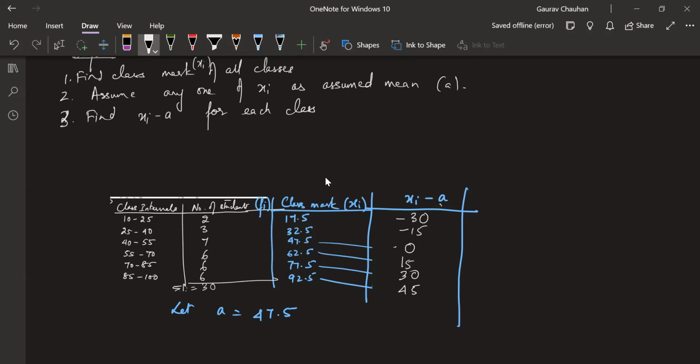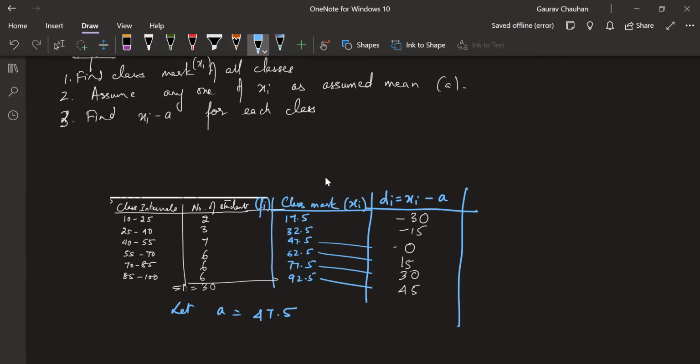It will be in terms of the class size only, because these also have a 15 gap, like in an AP. You will start seeing the pattern as soon as you do it. You're finding xi minus a for each class. This we are going to call di, just so that it's easy for us.